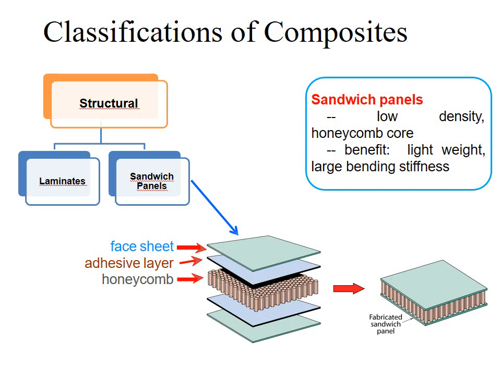See this one. This is the fabricated sandwich panel. This is its cross section. See again, the cross section of the sandwich panel consists of different layers. The first top layer is the face sheet. Then the thin layer is an adhesive layer, and then it's a honeycomb. And again, below the honeycomb, the other two layers are present. When all these layers are packed together, then it gives us a sandwich panel.